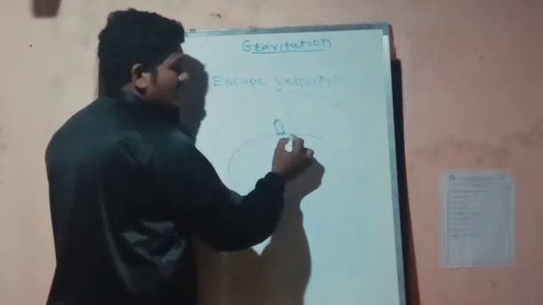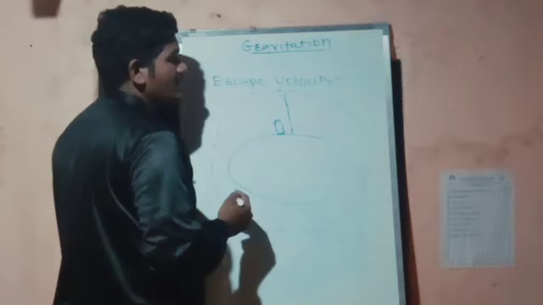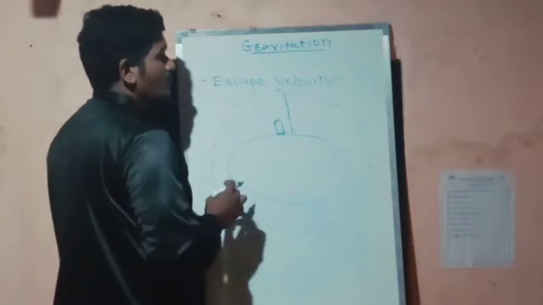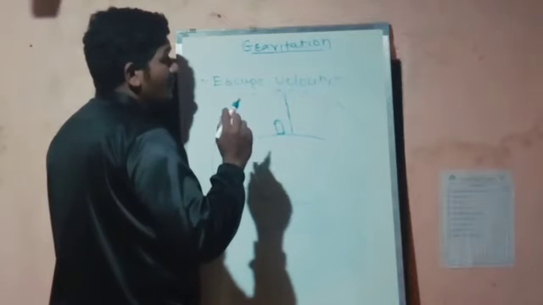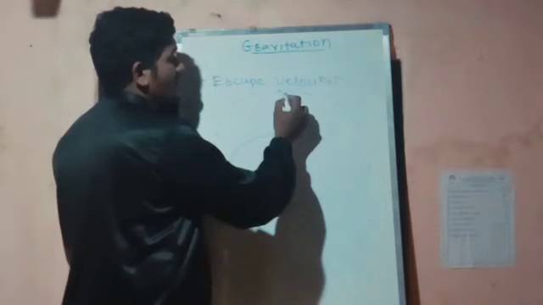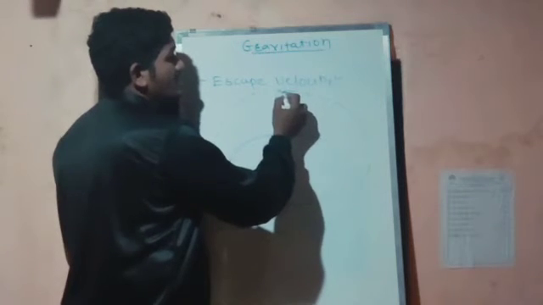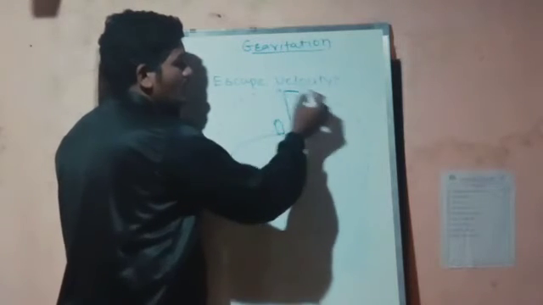In the first stage, the rocket will be moving in the vertical direction. That is the escape velocity, and after that comes the critical velocity, where the rocket will move in the particular orbit.